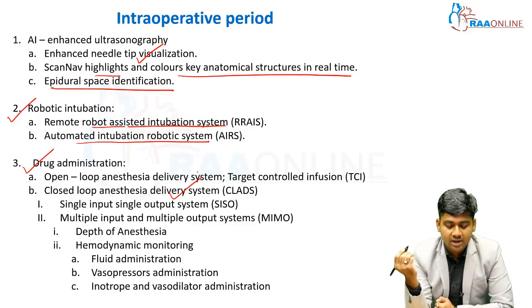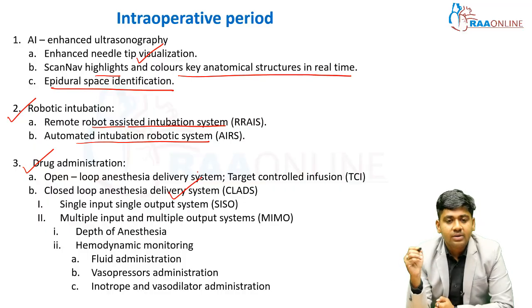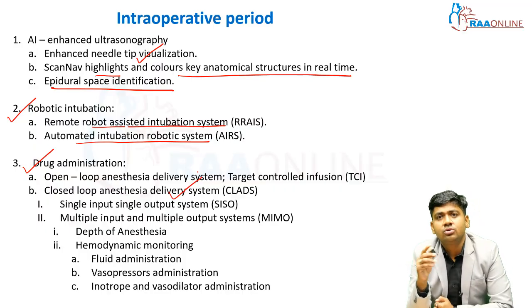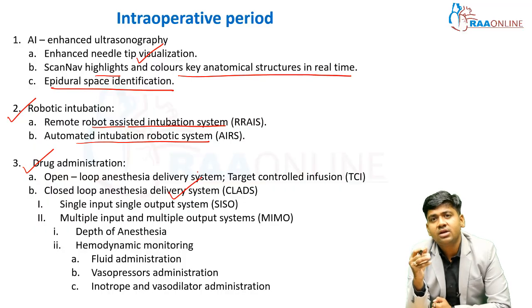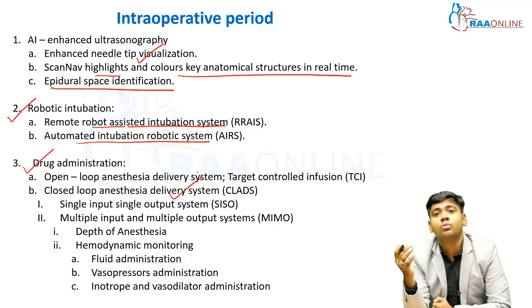Closed loop anesthesia delivery systems, known as CLADS, have two types: single input single output system, known as SISO, and multiple input multiple output system. They are based on the depth of anesthesia. The chance of awareness is an important medicolegal issue, we all know. Therefore we have to maintain a particular depth of anesthesia throughout the intraoperative period, and to monitor the depth of anesthesia we have the multiple input multiple output system.